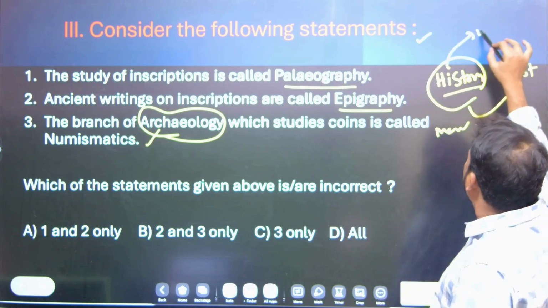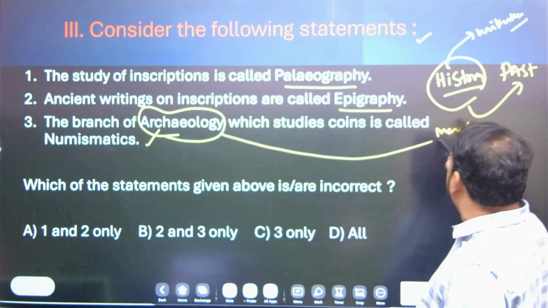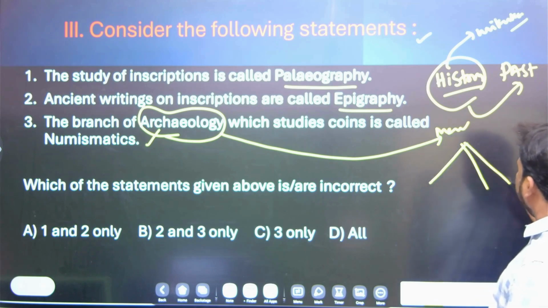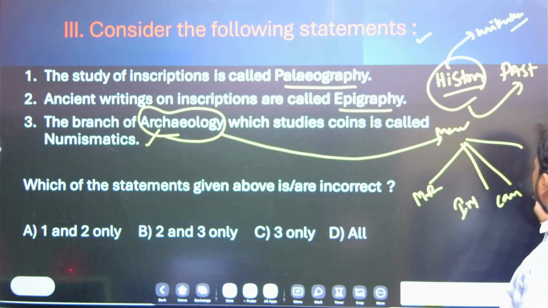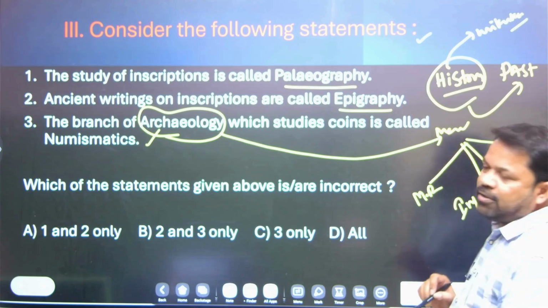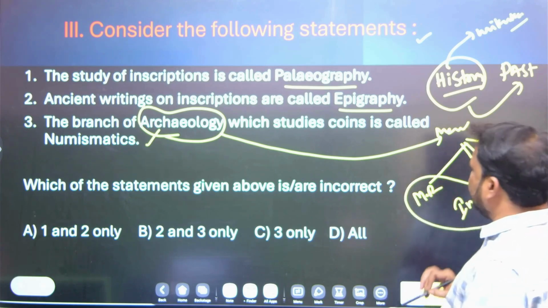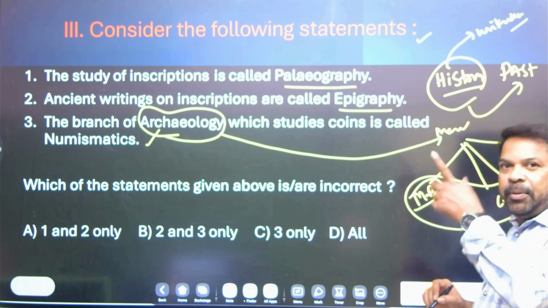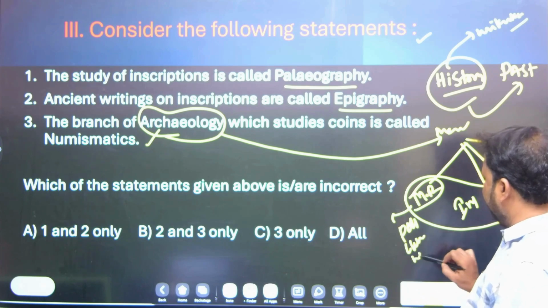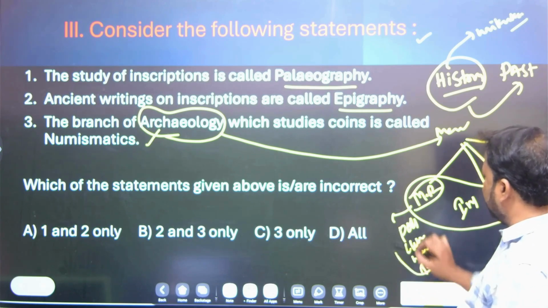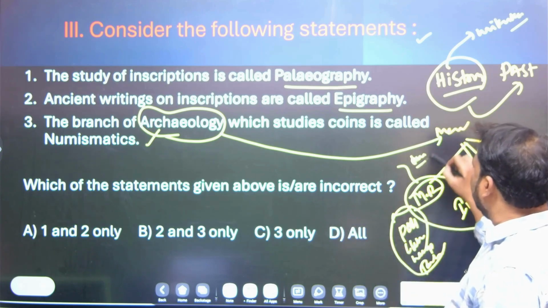History studies the past through written records, whereas archaeology studies the past through material remains, inscriptions, coins and monuments. Material remains means that in that period people used pots, cloths, weapons, tools. Based on this, archaeologists found the time period and their culture.